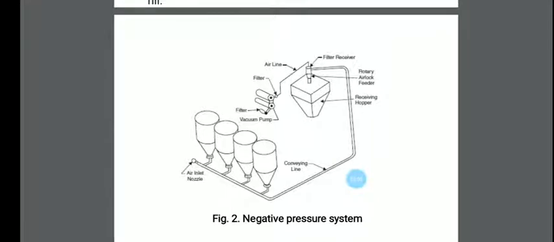And you can see that this is the air inlet nozzle, and also the different types of hoppers, the convey line, and the filter receivers. Also the rotary air lock feeders and the receiving hoppers, which receive this type of material, and also the air lines and the filter.